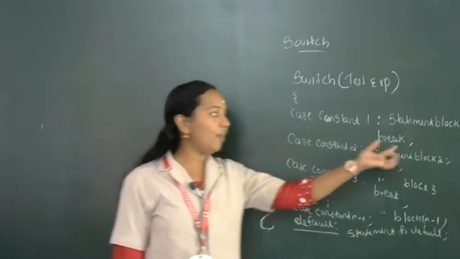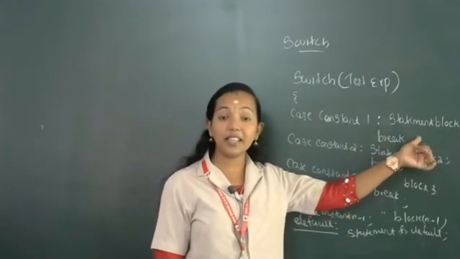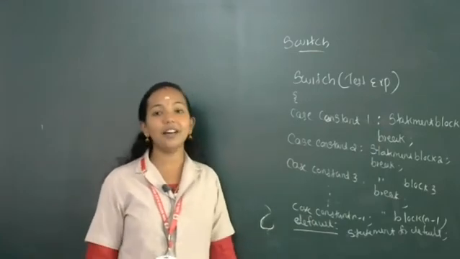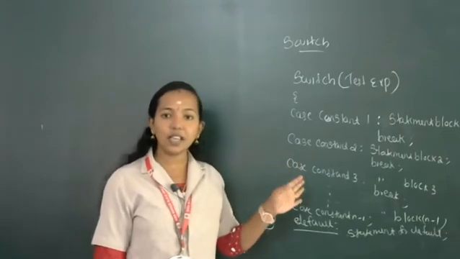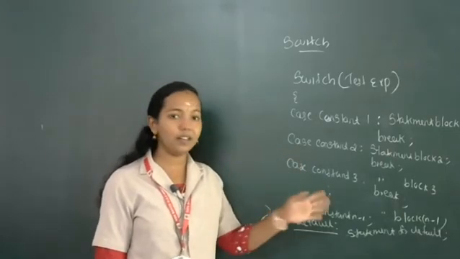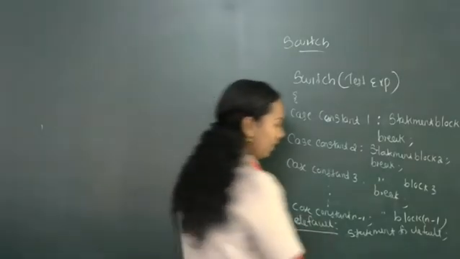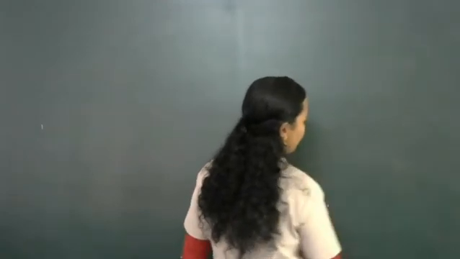So when the compiler encounters a break statement, at that moment it will exit from the switch statement. It will not execute other case constants. If the case constant is equal, it will print and exit from the switch statement. Clear? So with the help of an example, I will explain the working of the switch statement.